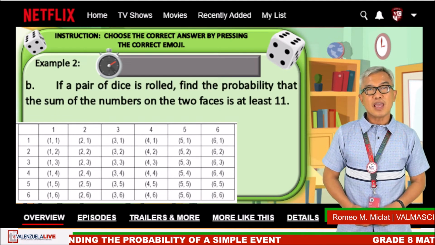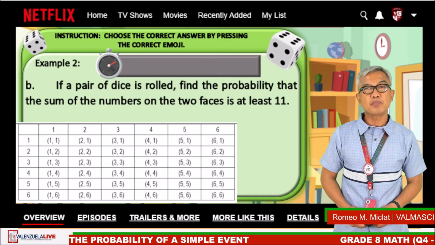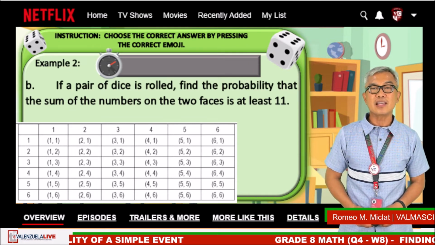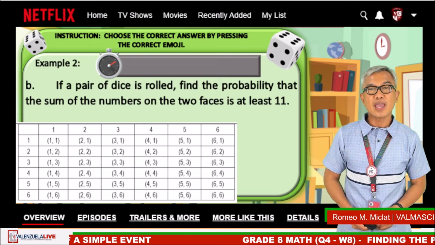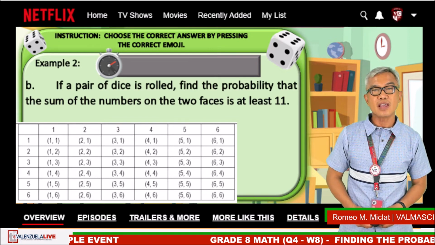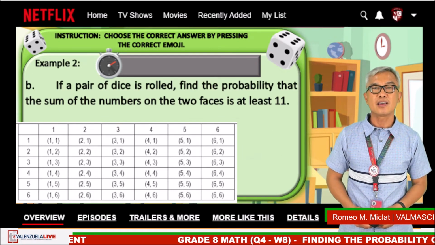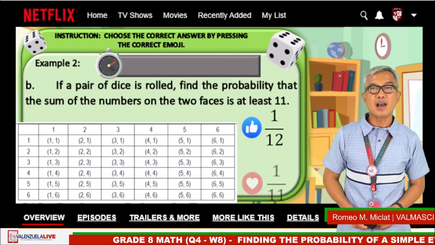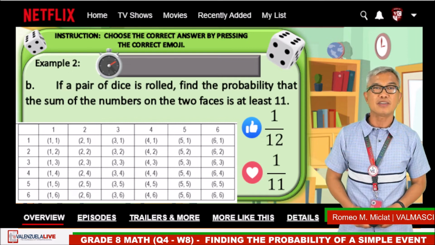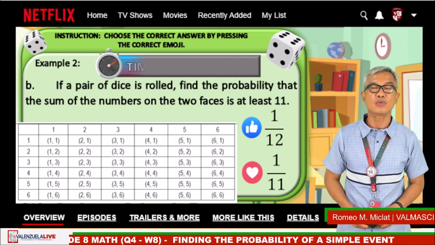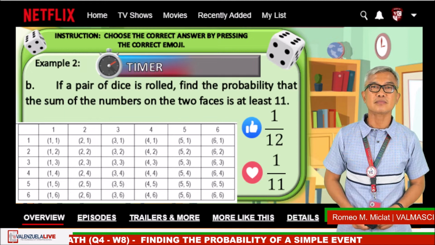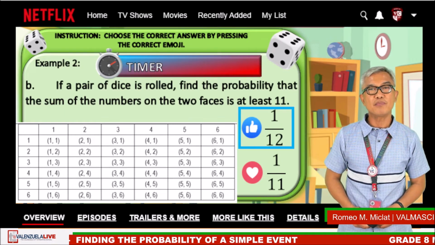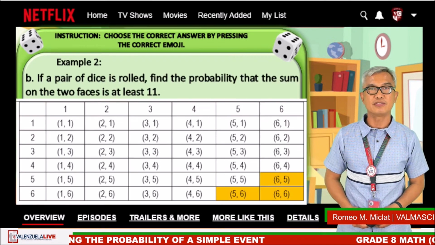Another problem, if a pair of dice is rolled, find the probability that the sum on the two faces is at least 11. Below is the table of elements in the sample space. The like emoji is 1/12. The heart emoji is 1/11. The timer starts now. Okay, time is up. The correct answer is 1/12.